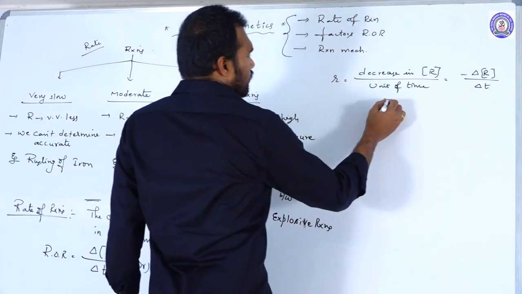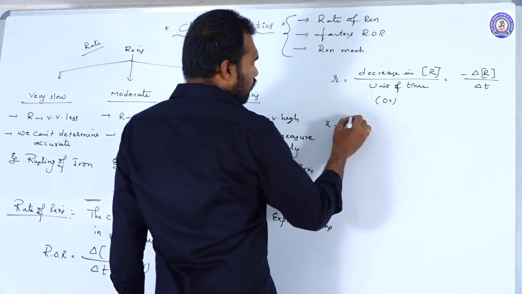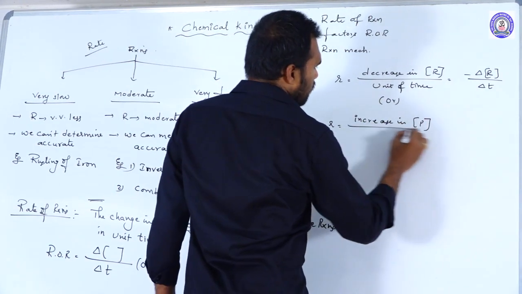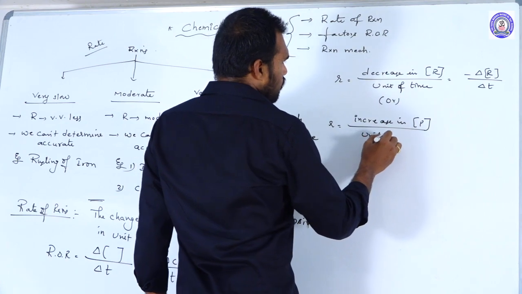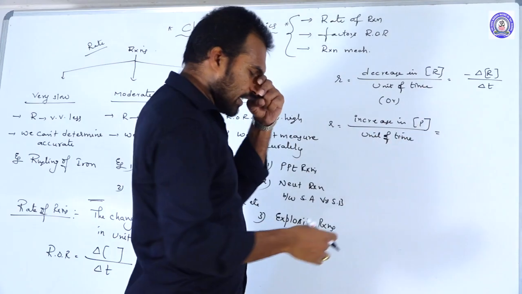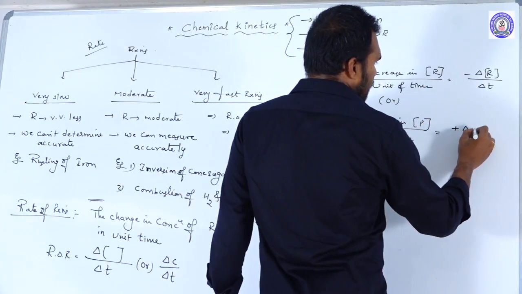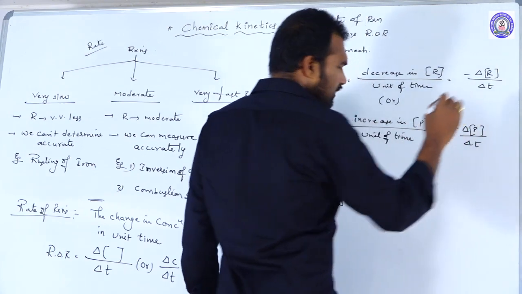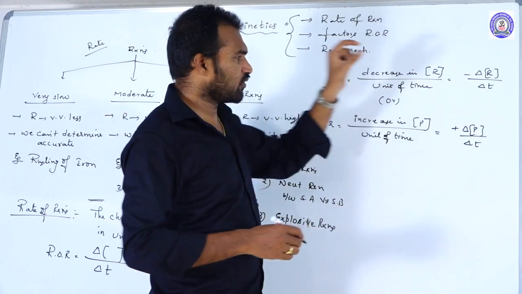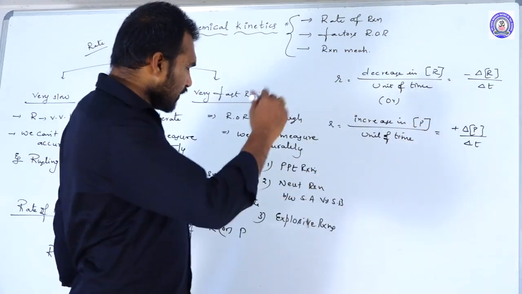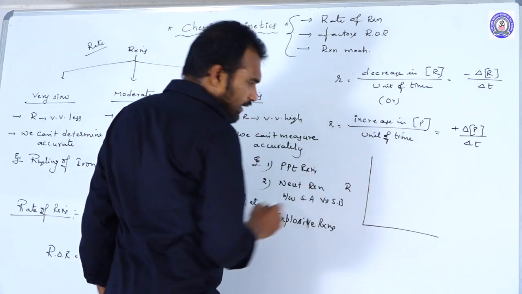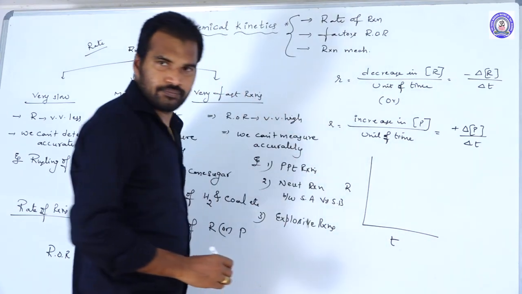Or else with respect to products, how can we write? R is equal to the increase in concentrations of products per unit of time or change of time. Increase means a positive sign. So you can write this as plus delta P by delta T. So this is the rate with respect to the concentrations of reactants and this is the rate with respect to concentrations of products.